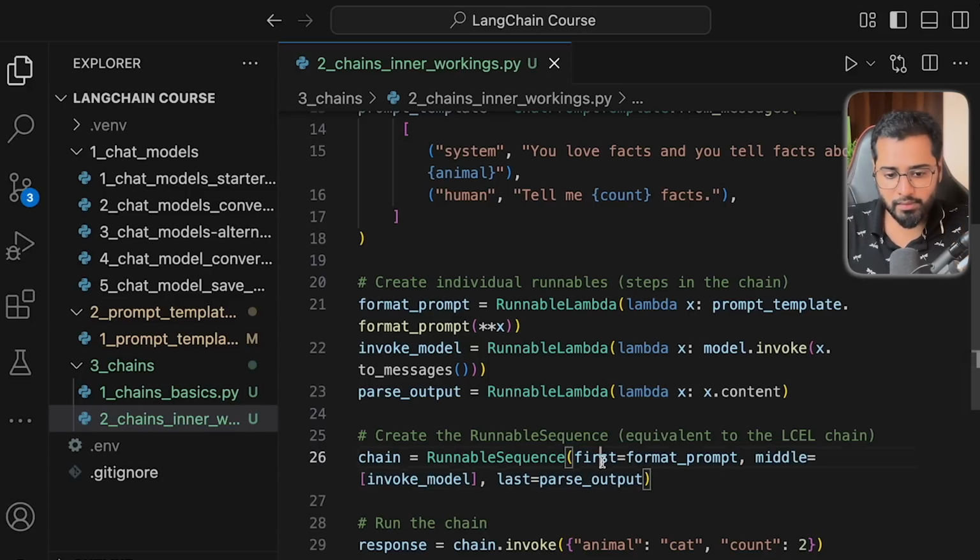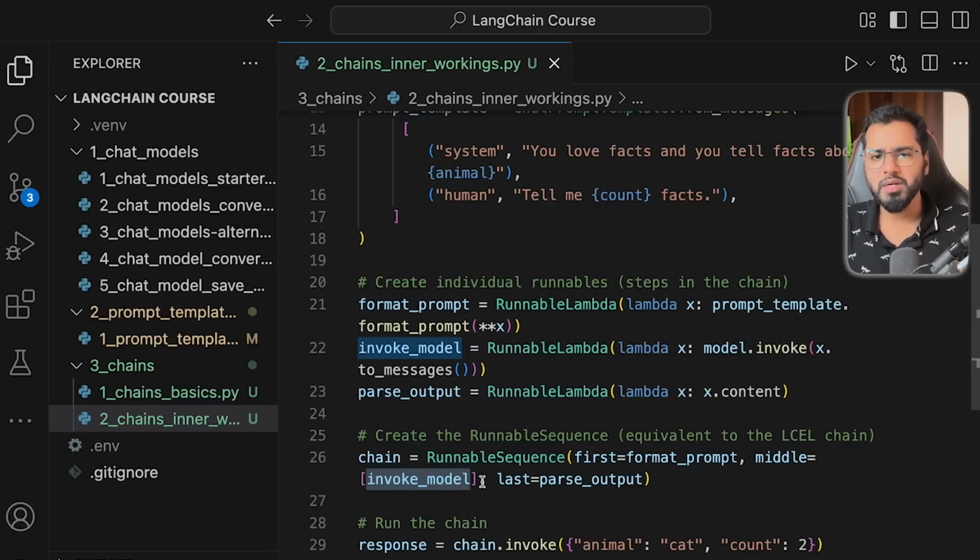The first task is always going to have the first task. It's pretty intuitive, right? And the last one is always going to have the last task. And in the middle, it does not matter if you have one task, two tasks, 5, 10, 100 tasks. All of those tasks need to be put in this array format in the middle parameter.